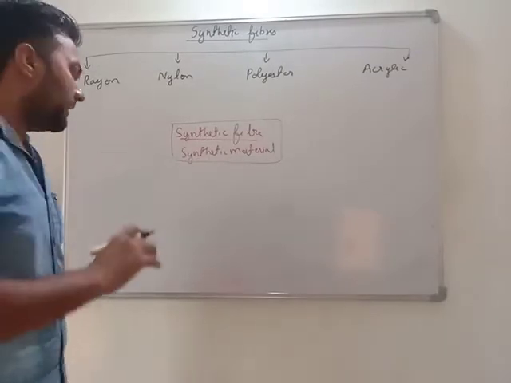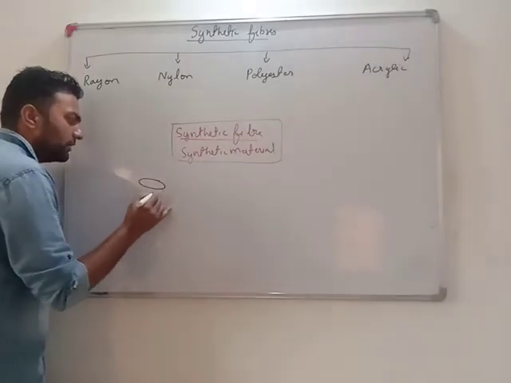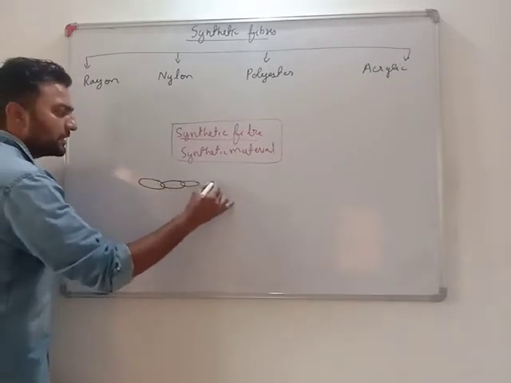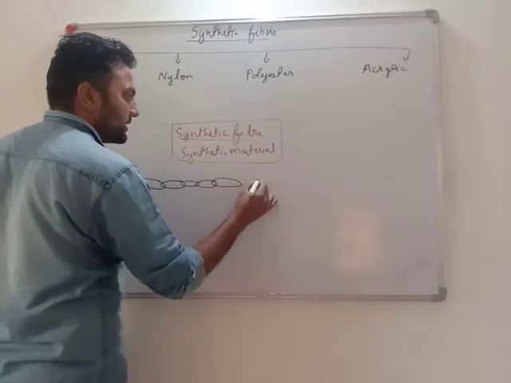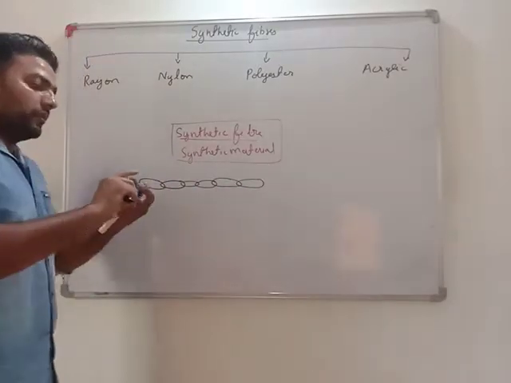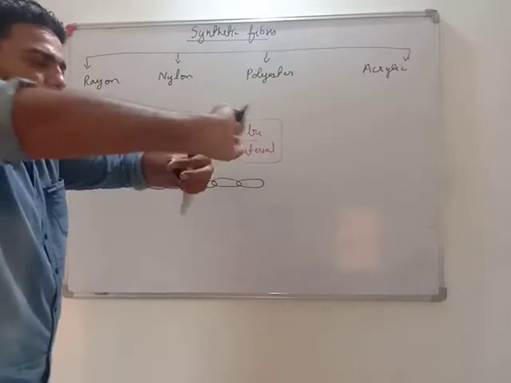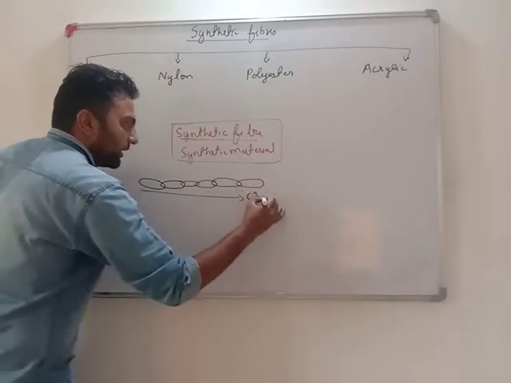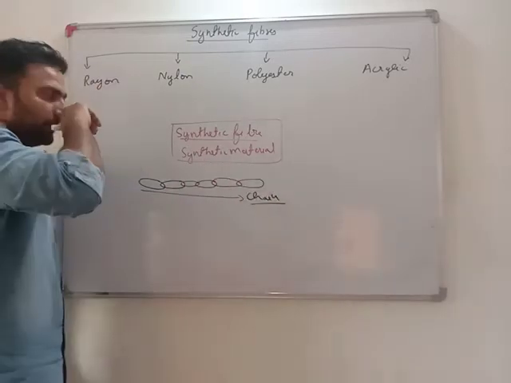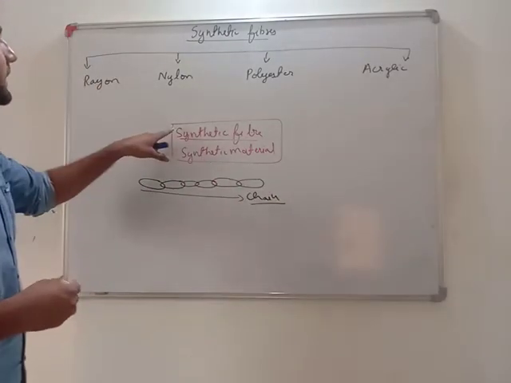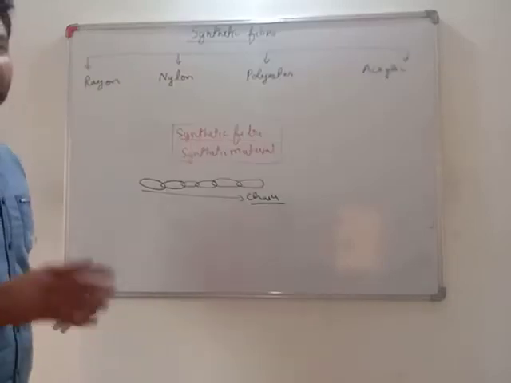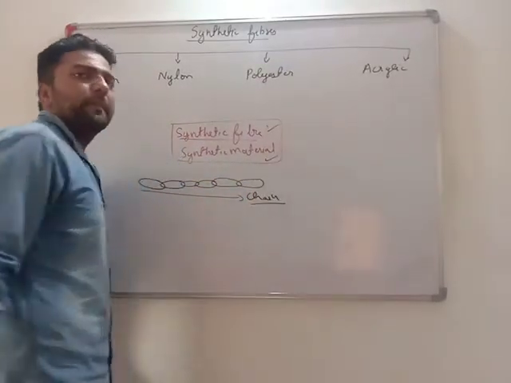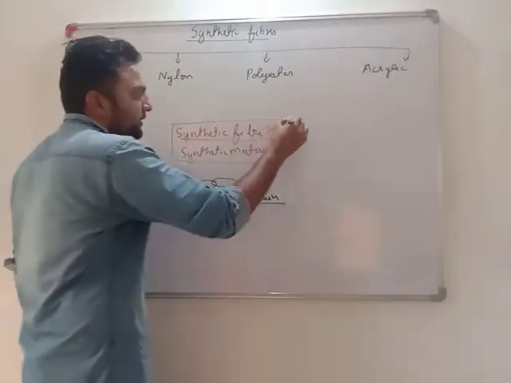See, you might have seen a small circle connected to one more small circle, iron circles, one more iron circle, one more iron circle. Or you might have seen one rubber band, another rubber band, third rubber band, fourth rubber band. What we see, they slowly make a chain. All the synthetic fibers, all the synthetic material is prepared in the same way, whether it is fiber or whether it is material.